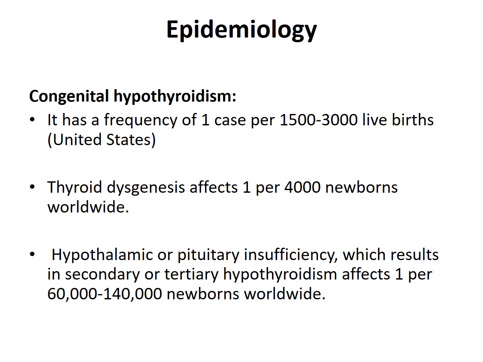Congenital hypothyroidism means deficiency of thyroid hormones since birth. It has a frequency of 1 case per 1500 to 3000 live births in the United States. Thyroid dysgenesis, being the commonest cause, affects 1 in 4000 newborns worldwide. Hypothalamic or pituitary insufficiency, which results in secondary or tertiary hypothyroidism, affects 1 per 60,000 to 140,000 newborns worldwide.